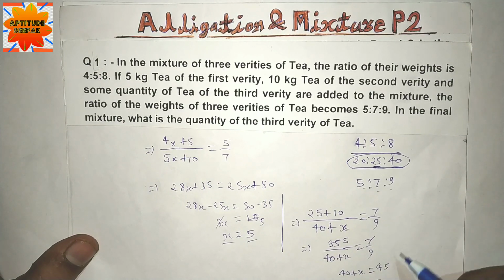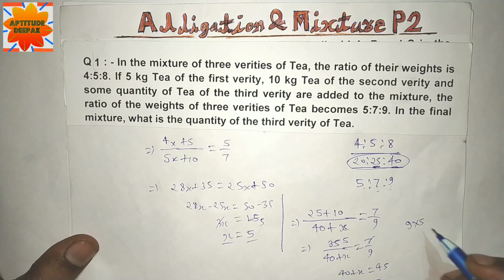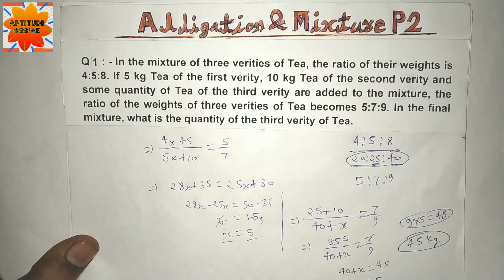X is 5. 5 multiplied by 9 is equal to 45. Now the weight of the third variety of tea is 45 kg.